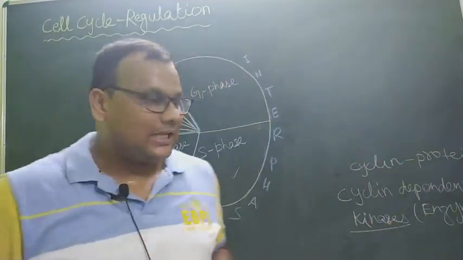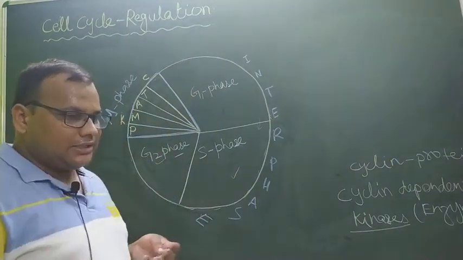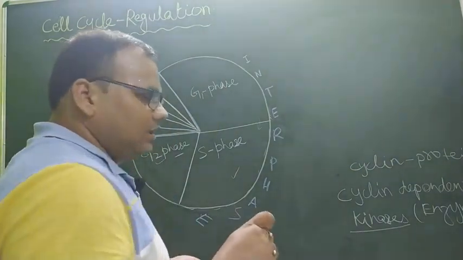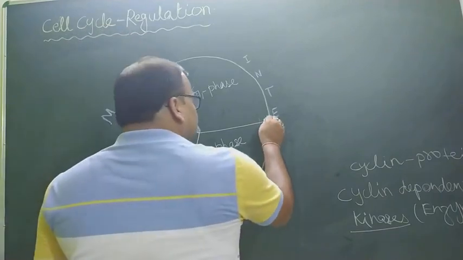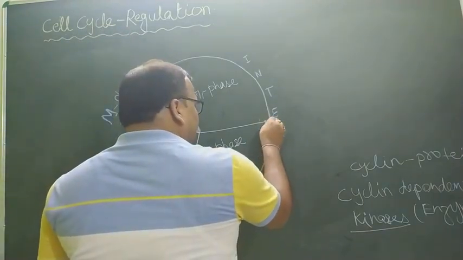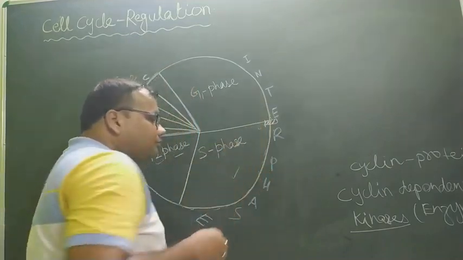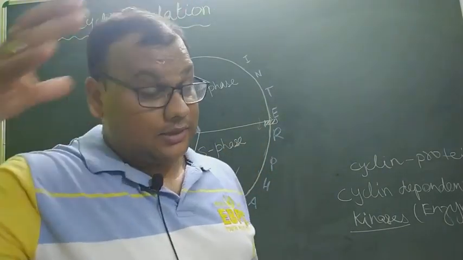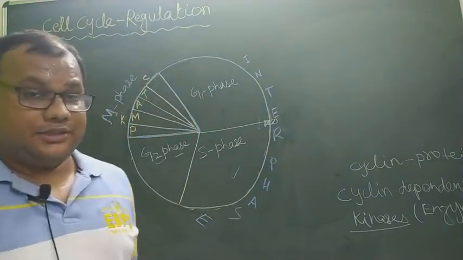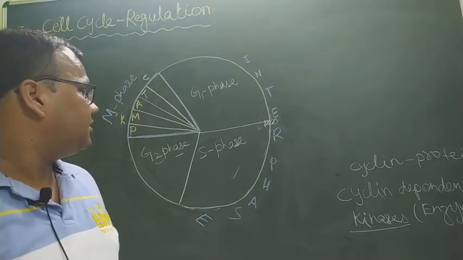So in a cell cycle there are 2 points at which restriction is made by the DNA or genome of the cell.